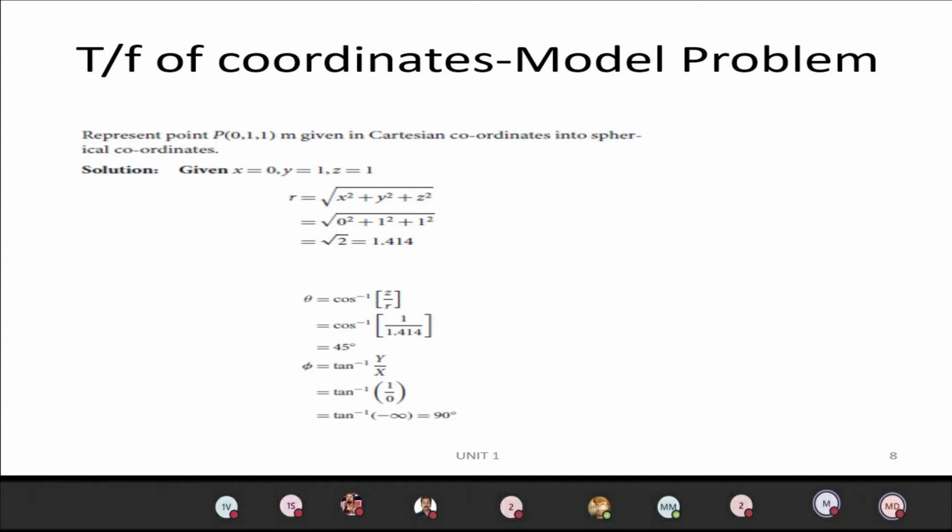So we have to substitute in the formula: r equal to root of x square plus y square plus z square, to obtain theta we use cos inverse of z by r, and to obtain phi we use tan inverse of y by x. That's what they have applied here, and we have obtained the result in terms of r, theta and phi, which you can see in the model problem.